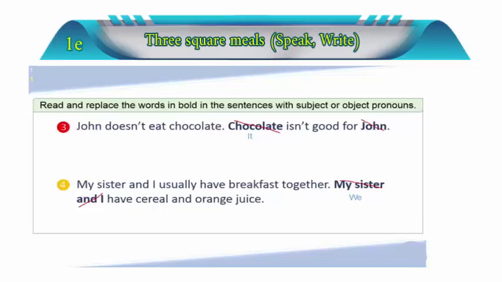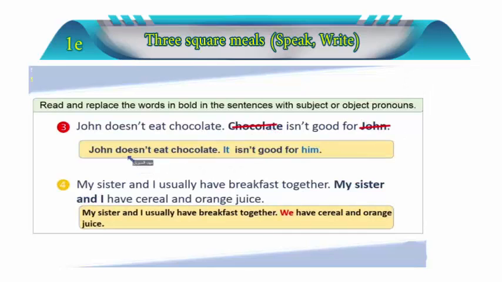As you can see here, let's look at the answers. John doesn't eat chocolate. It is not good for him. Why is it it? Because it's the place of a subject. Why is it him? Because it's the place of an object, just like we learned. And here, my sister and I usually have breakfast together. We have cereal and orange juice. Why is that? Because it's me and her, me and my sister.